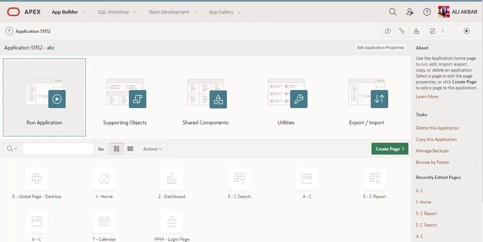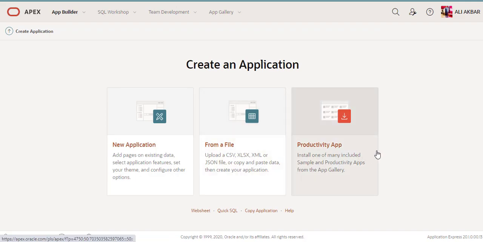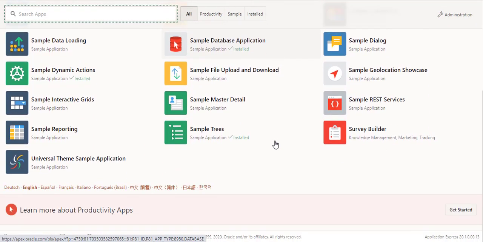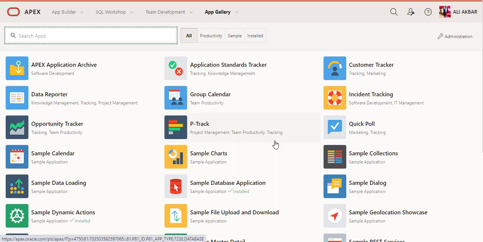Now I'm closing this tab and going back. I'm just pressing Productivity Apps. This is all type of dummy application which you can install on your workspace.